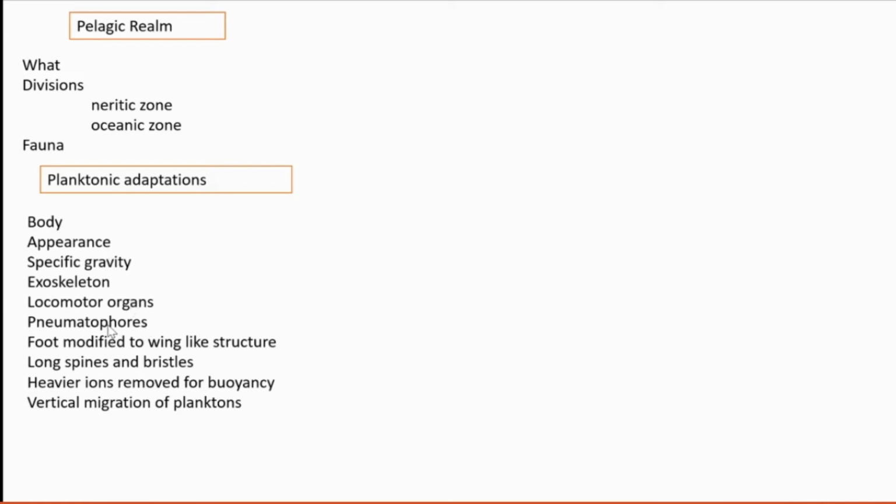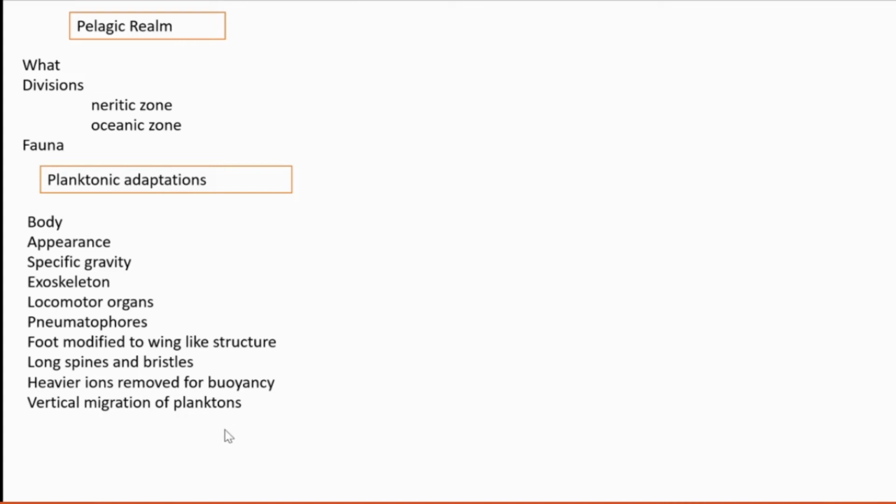Then pneumatophores are present. Pneumatophore means the structures that help to float. Physalia we already learned in your previous semester about the pneumatophore. Then the foot is modified into wing-like structures. Long spines and bristles are also present in phytoplanktons as an adaptation. Then the heavier ions present in the body are removed for buoyancy.